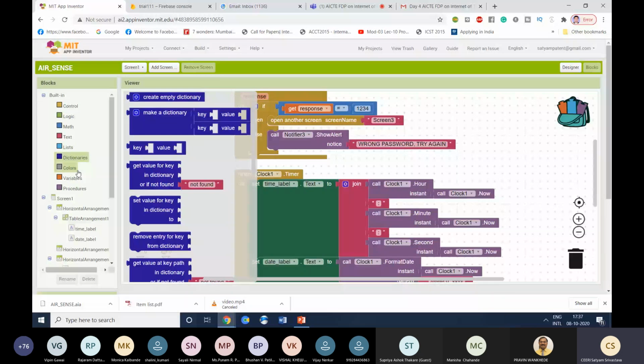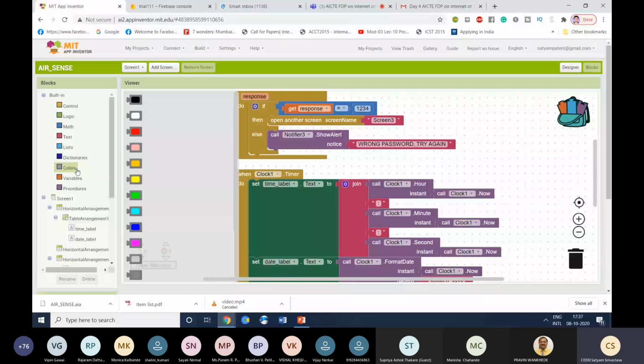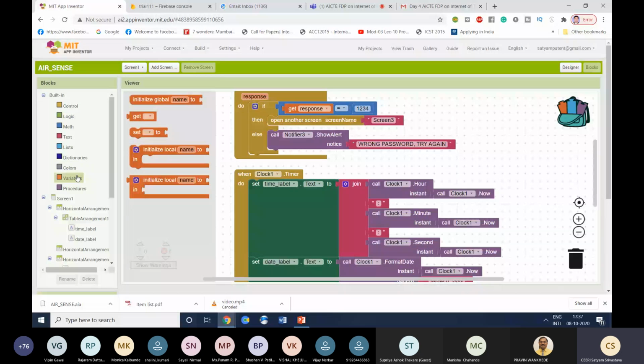This is the colors block. If you want to set a specific color to the text box, you can select it. And this is for initializing any variable. If you want to initialize a variable, you can initialize a global name. If you want to get the data from any variable, you can use this block. If you want to set the data to any variable, you can use this one.